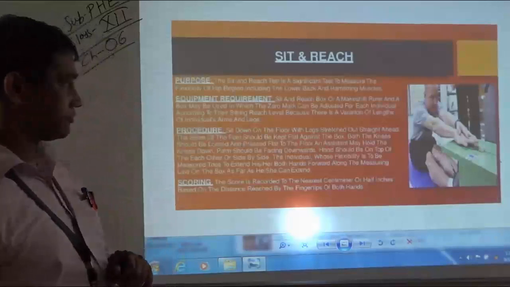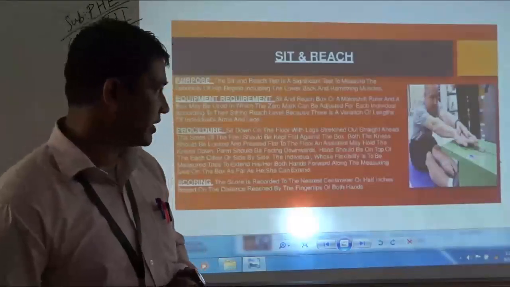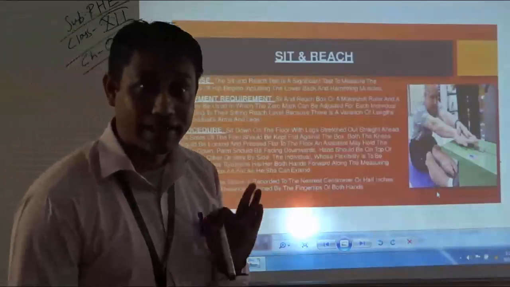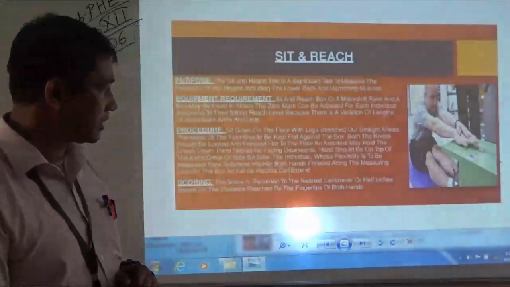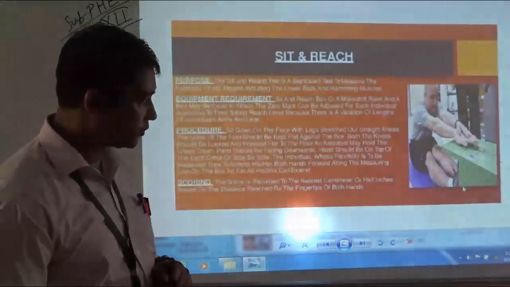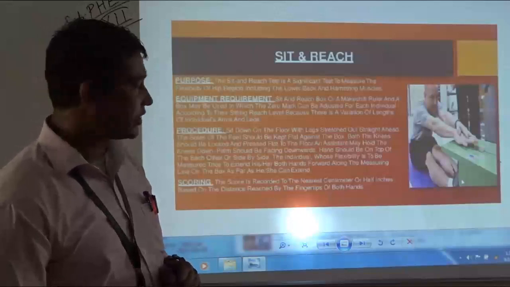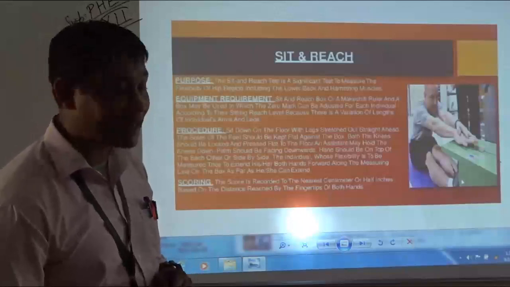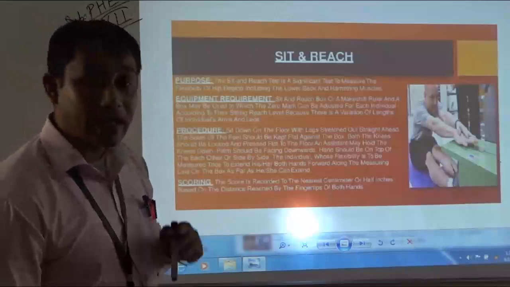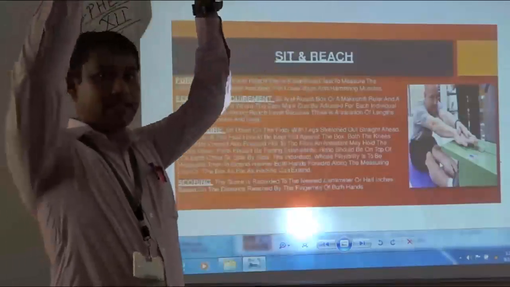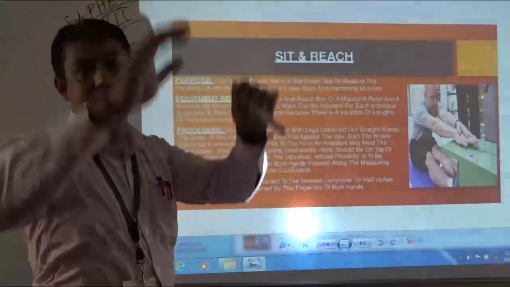Under the procedure, as you can see, the individual is sitting with his legs extended. The soles of both feet are placed against the sit and reach box. After that, with inhalation of air, the subject needs to raise both hands above his head.